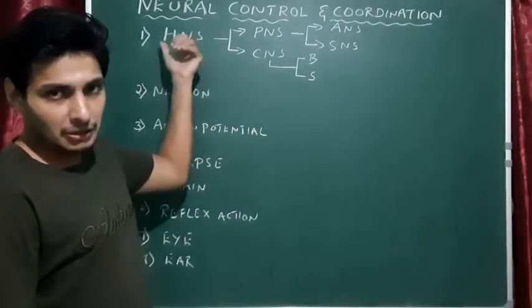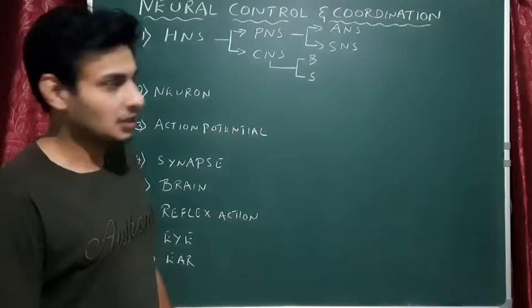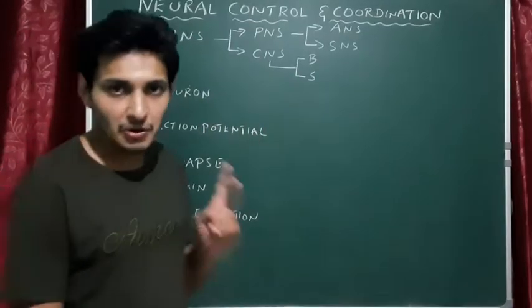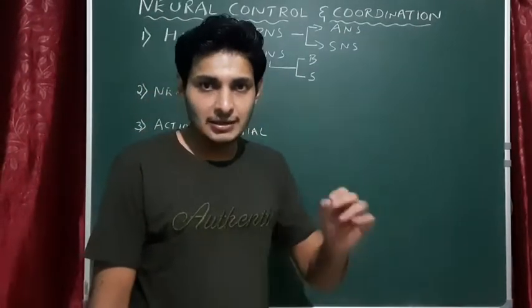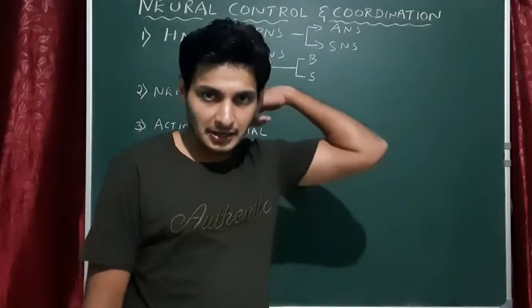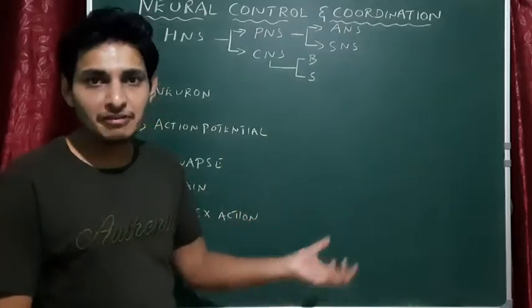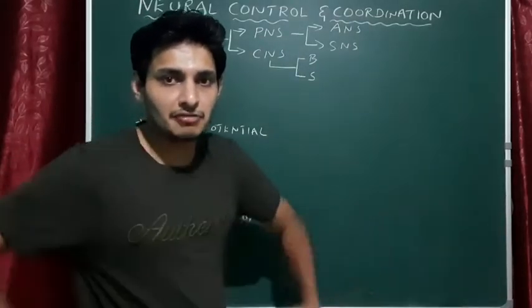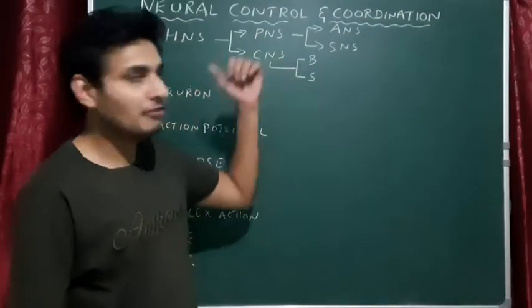This is the human neural system. That is the first concept of the chapter. The human neural system is divided into two parts. You know that CNS, that is the central neural system, contains the brain and the spinal cord. PNS is the periphery. What is the meaning of periphery? This is periphery. Got it? So, the peripheral neural system.